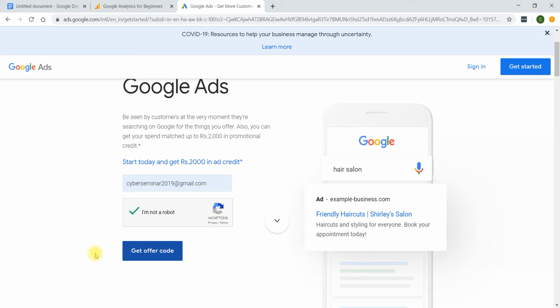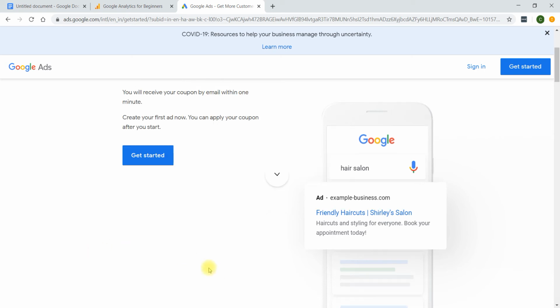We have to use the offer code for Google Ads. You will receive your coupon code by email within 1 minute. Please first add now. You can apply your coupon after you have started.